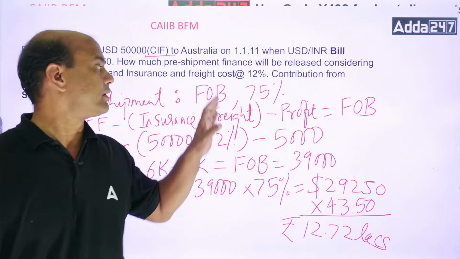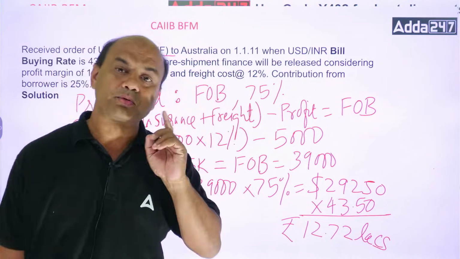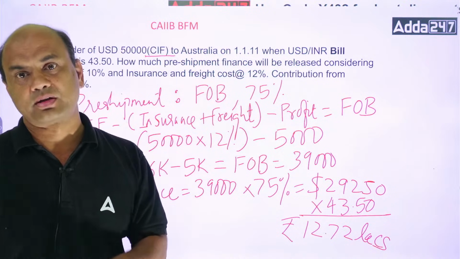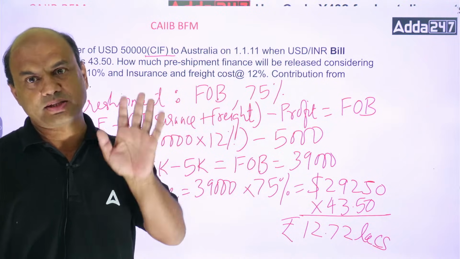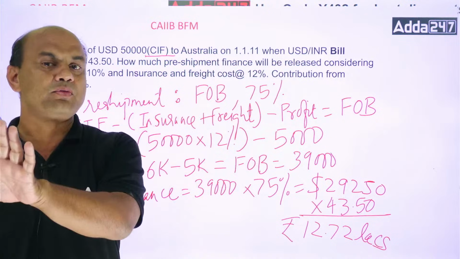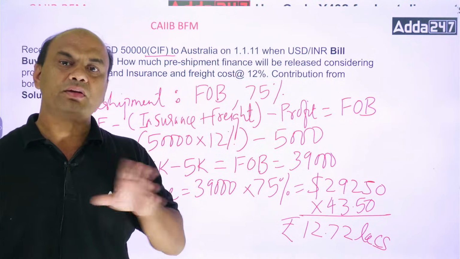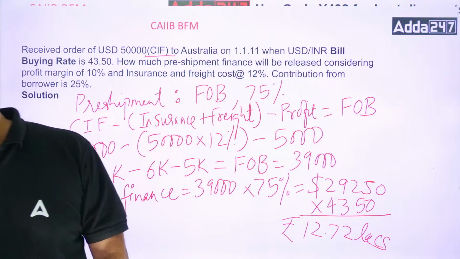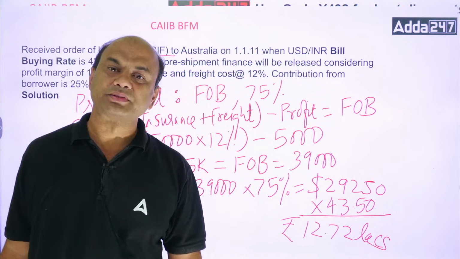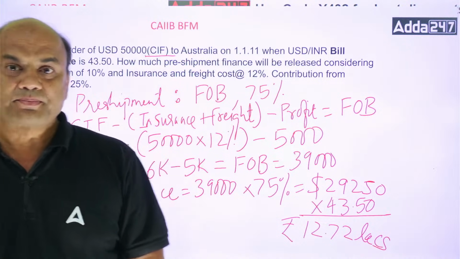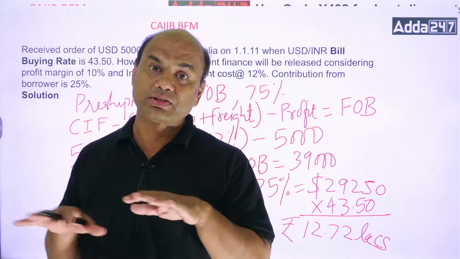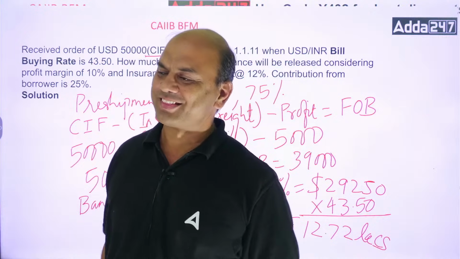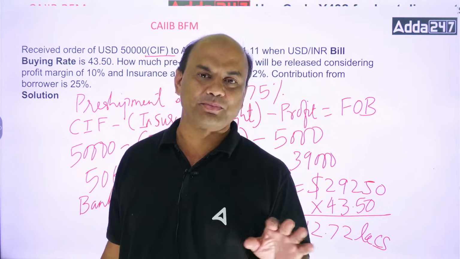Kindly remember how to come to FOB. That's very important. CIF minus insurance and freight minus your profit subtracted, you get FOB. Got it, everyone? Clear the terms? Okay. So here we will stop, everyone.